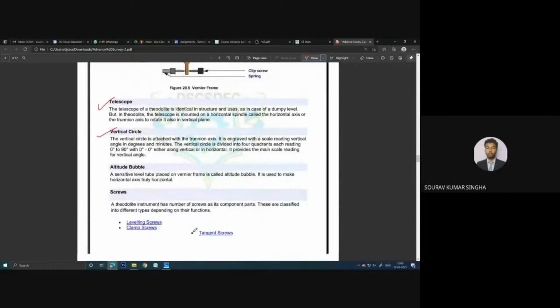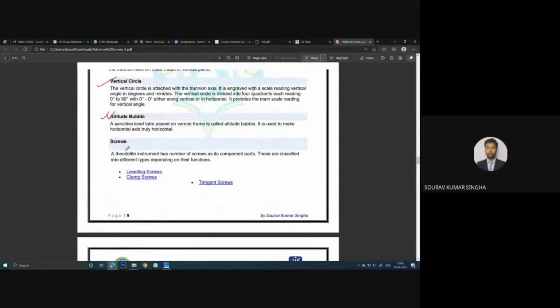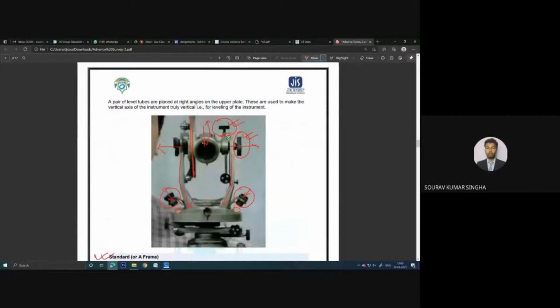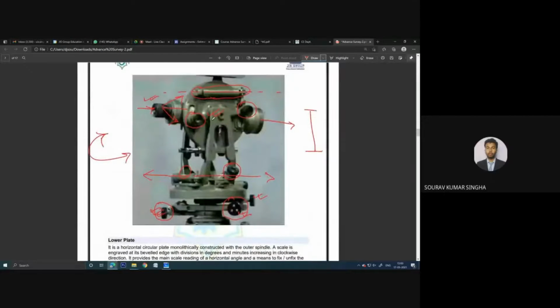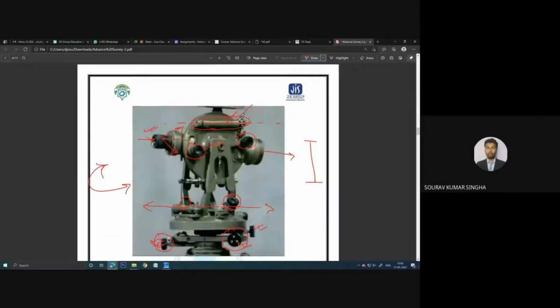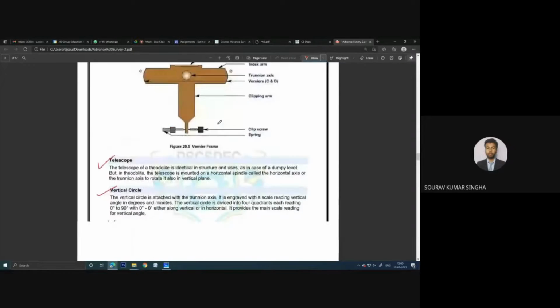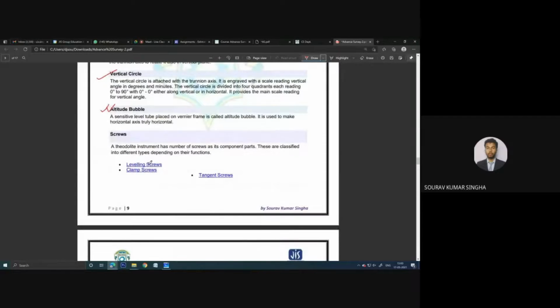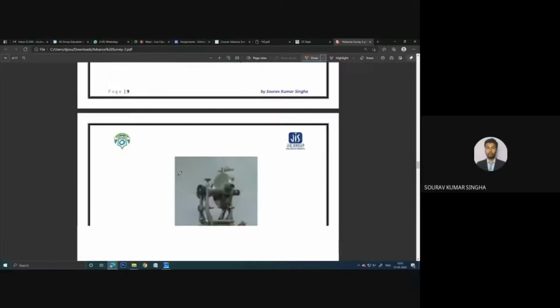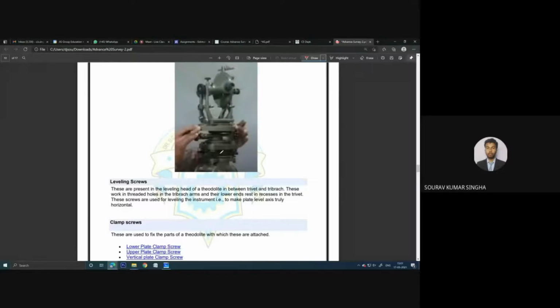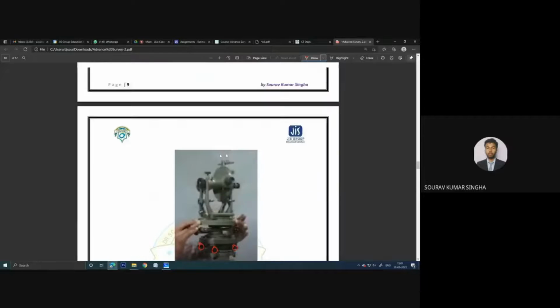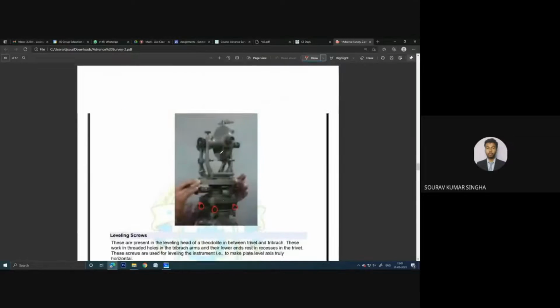And what other thing, the altitude bubble. I have also told the altitude bubble. It is the same view as before. This one is the altitude bubble. You can see this is the altitude bubble. Here you have a bubble tube, that is the altitude bubble. What else is there? The screws: the leveling screw, the clamp screw and the tangent screw. The leveling screws are these three screws at the bottom that I mentioned at the beginning. Then the clamp screw and tangent screw.